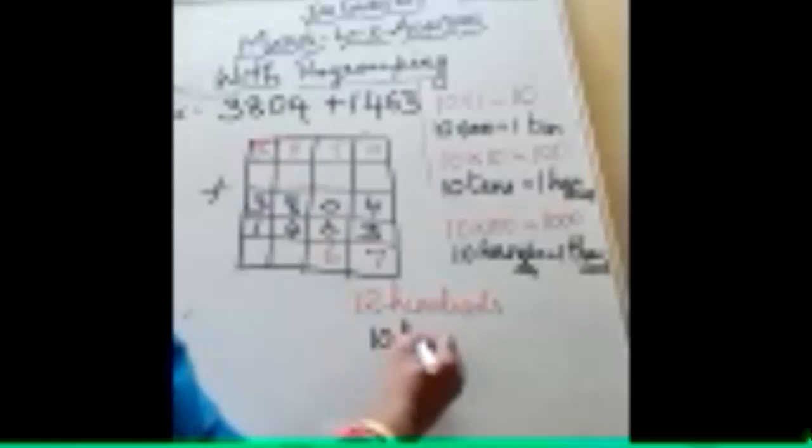10 hundreds plus 2 hundreds. 10 hundreds we already learned equals 1,000. The 200 remains the same.